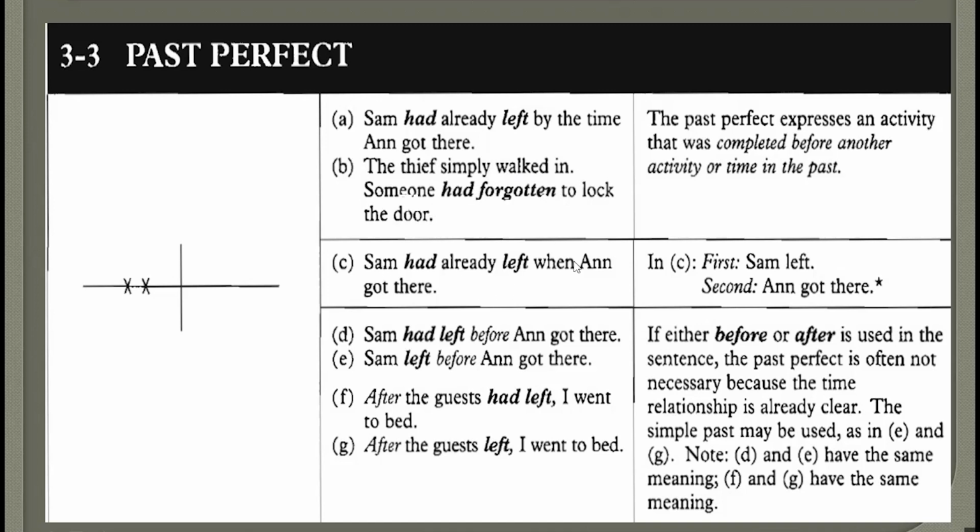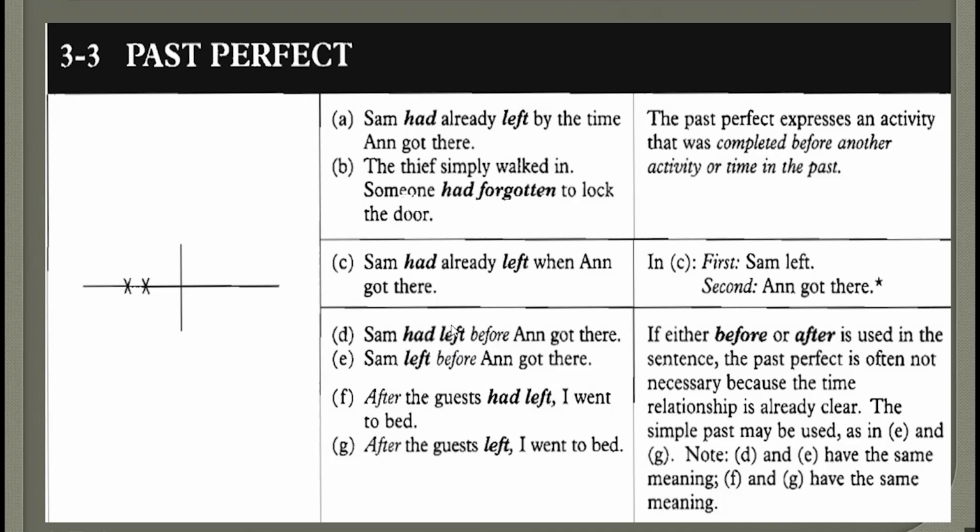Sam had already left when Anne got there. This sentence has the same meaning as the first one. We're just changing the connector. Instead of using by the time, we're just using when. It's the same meaning. So this means Sam left first and then Anne got there. That's the whole thing.